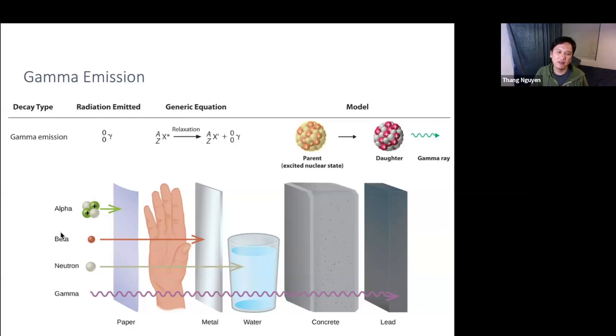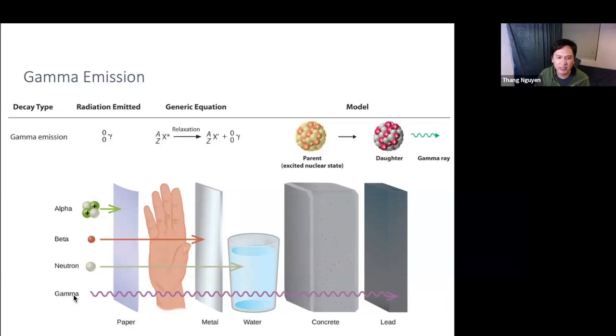Now, if you move down this list, the beta particle is smaller, right? So it's smaller, it can go through more things. So it can go through paper, it can go through your skin. So it can penetrate into you, but it cannot go through metal. Okay, so for example, if you have a sheet of metal, you can protect yourself from beta radiation.